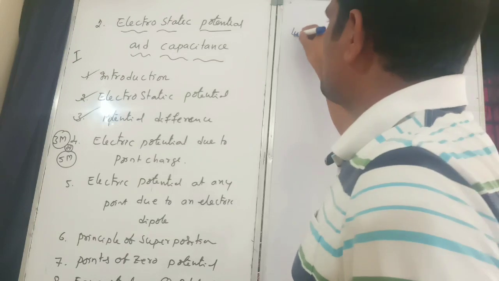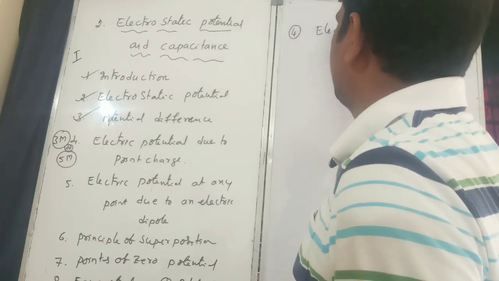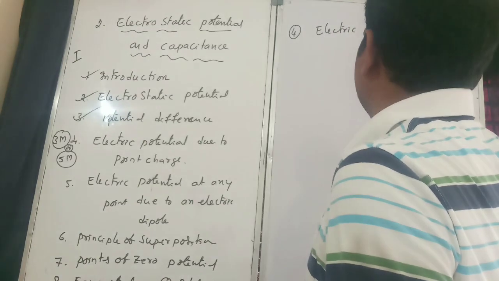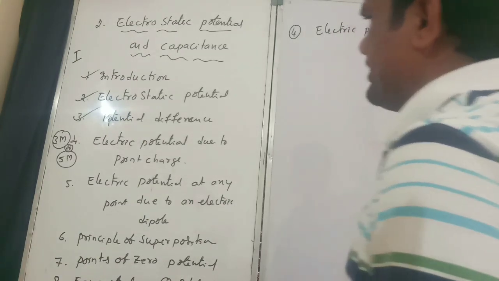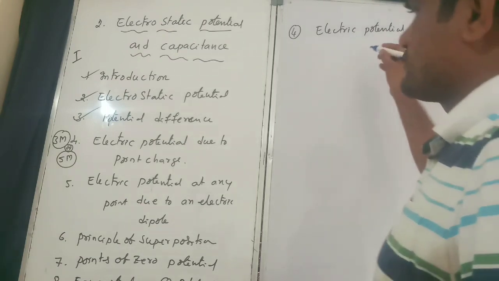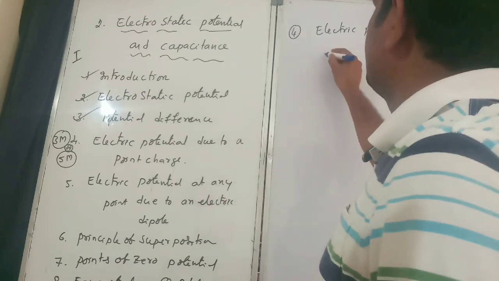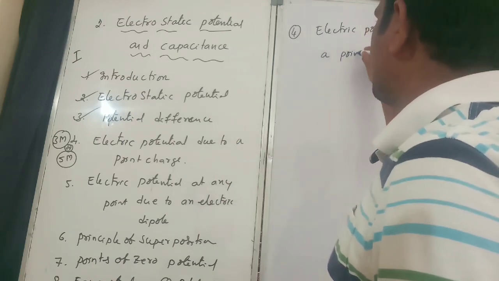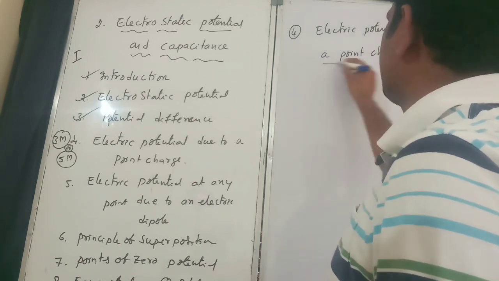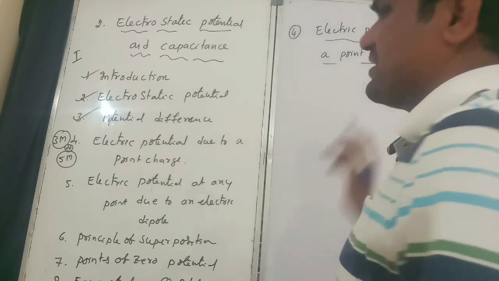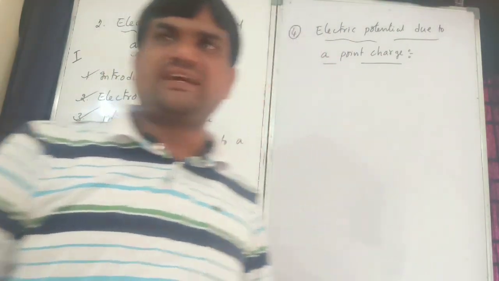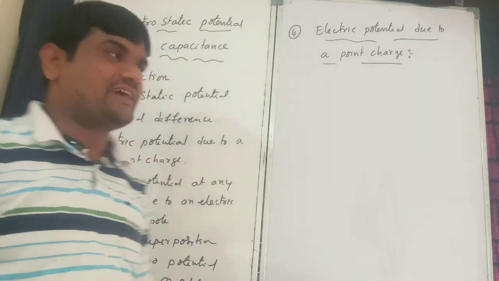Okay, fourth question: electric potential due to a point charge. Same concept I have given for electric field also, the electric field due to an isolated point charge. Like that I have given.